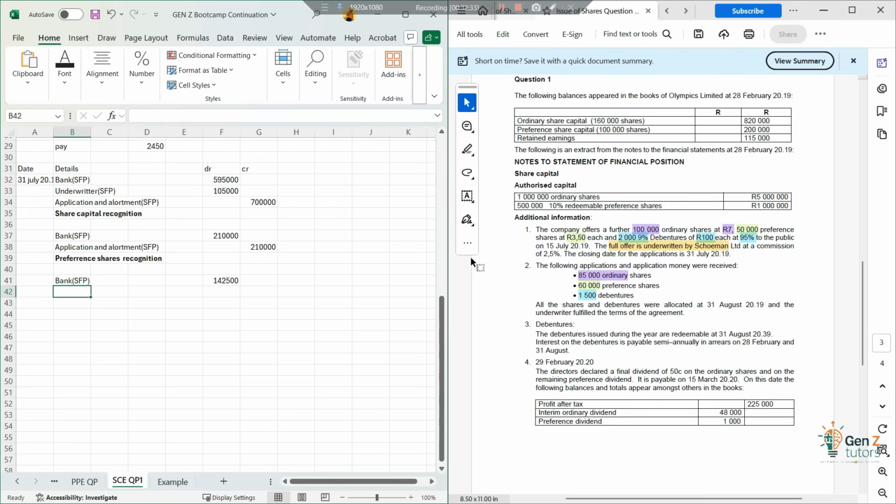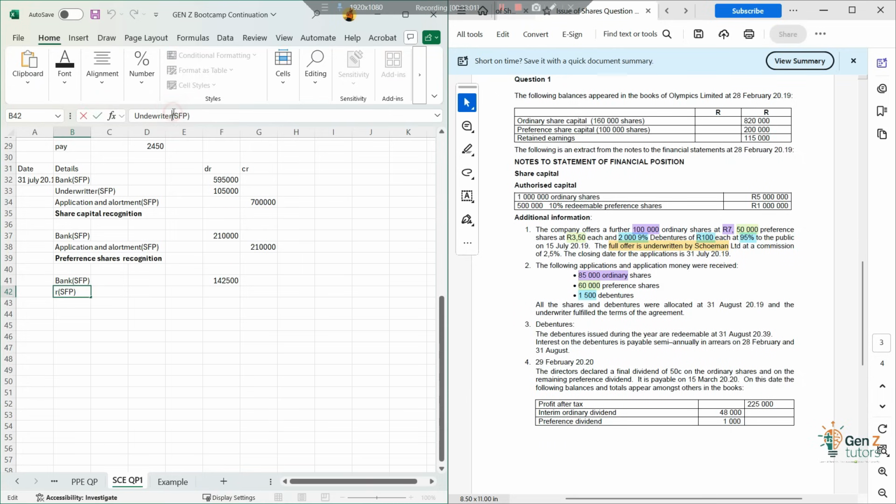But now you also have to take into account who else we had. We had an underwriter, right, for the remaining shares, which is the difference between 200 and 1,500. So now we had our underwriter, SFP, our asset at this point, our receivable.